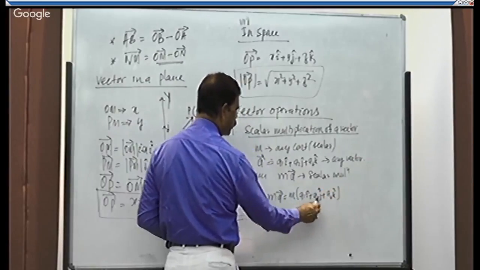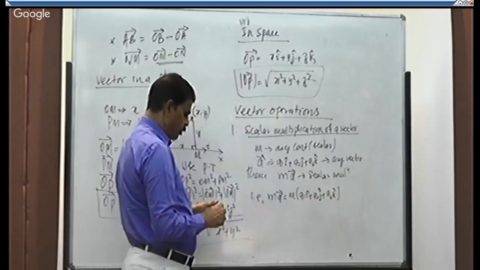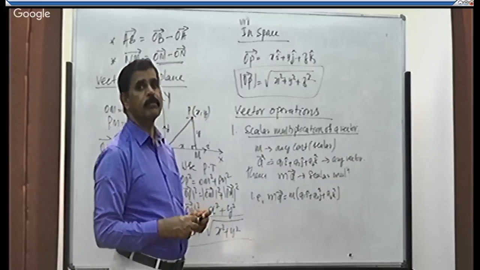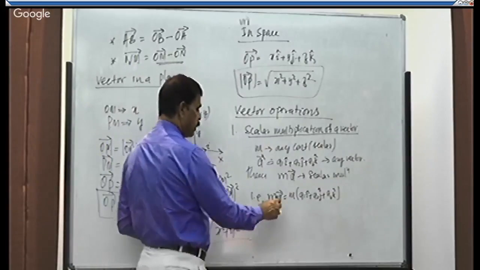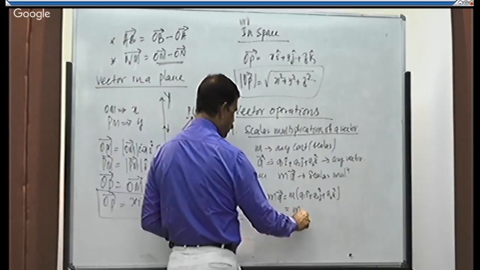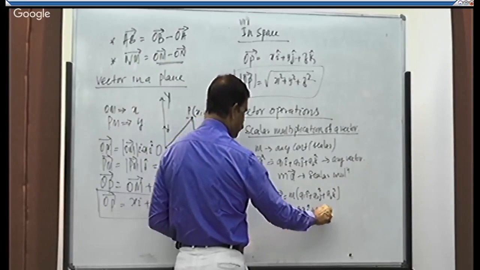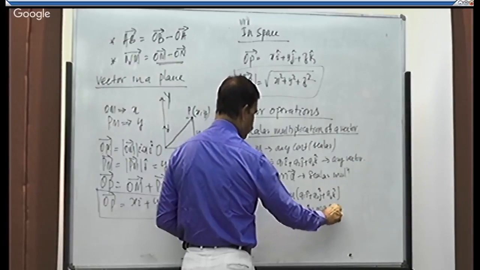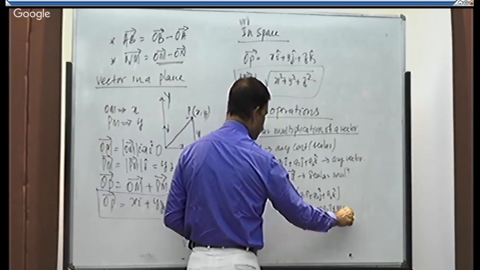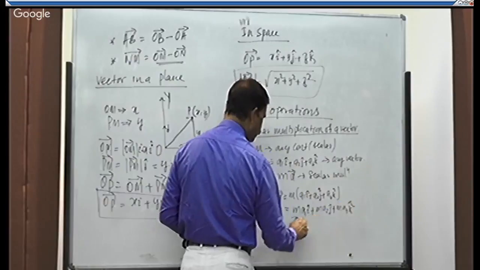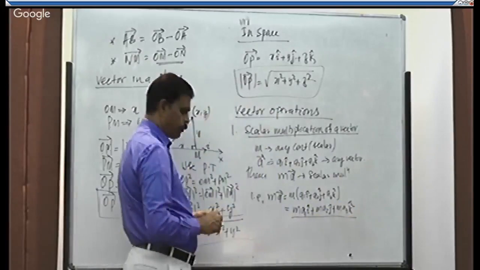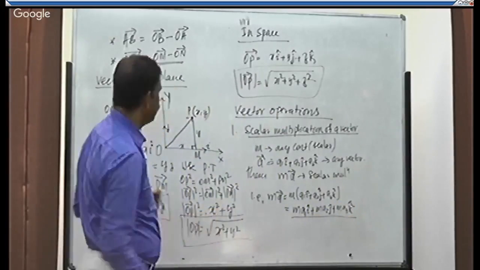All components of vector a should be multiplied with what? M. That is equal to ma1i plus ma2j plus ma3k. This is known as scalar multiplication, right?